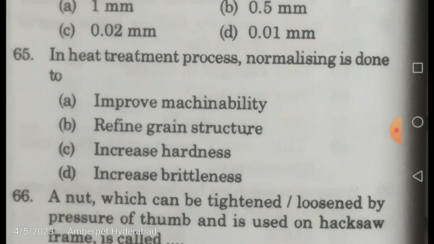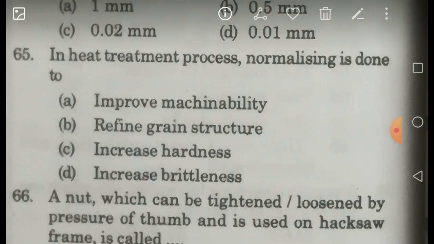The basic medium in which the cooling is taking place is very important. So annealing, then normalizing. In normalizing, the part is cooled in the air only.